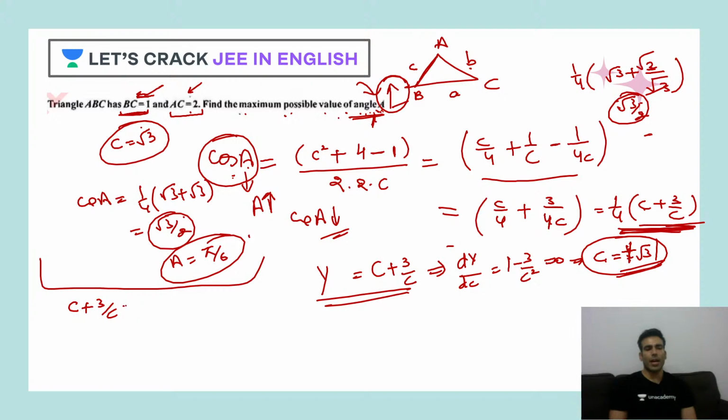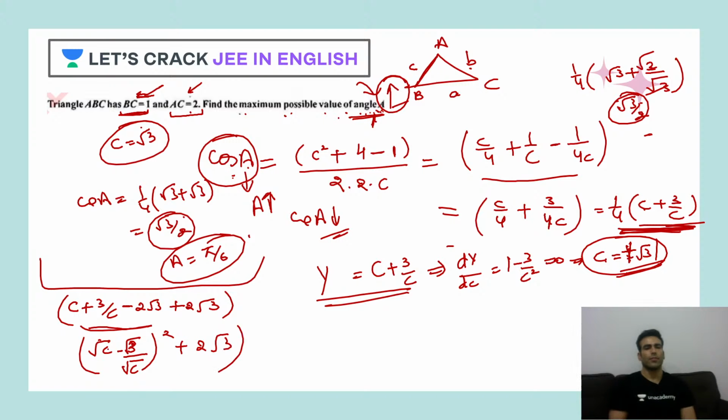So I'll have to add and subtract 2 root 3. This will be root of C minus root 3 by root C, the whole square, plus twice of root 3.